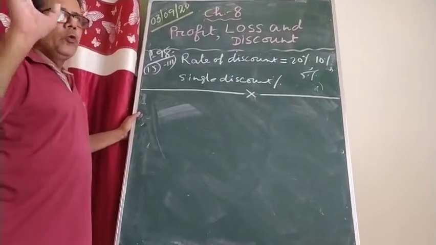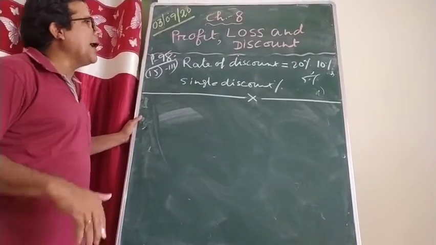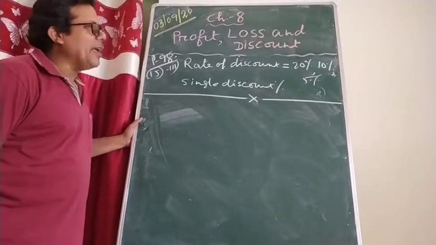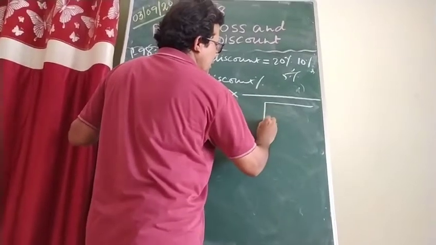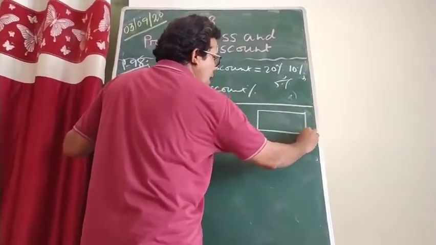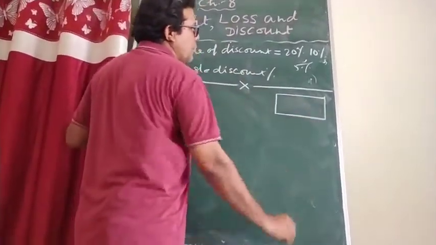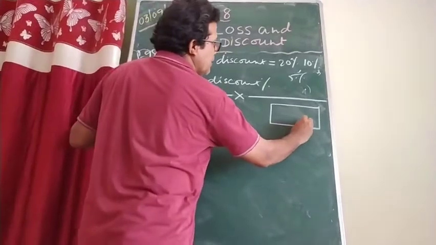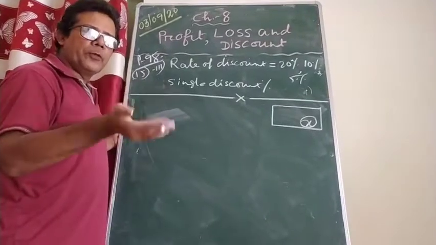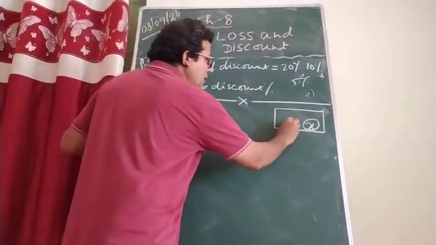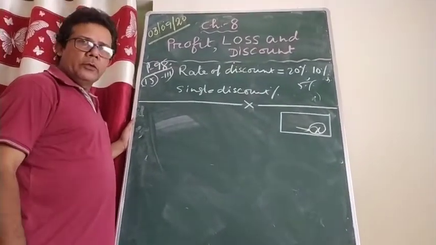Suppose you are running a particular electronic shop, and I had been to your place to buy a TV. Definitely some sticker was pasted on the TV, and it was written there. Suppose I am not adding X. X means maybe 30,000, 40,000, 50,000, 60,000, whatever it might be. So this X means the mark price.